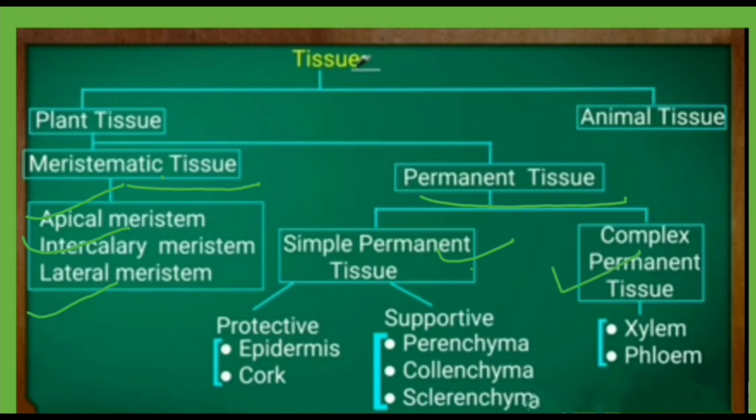Simple permanent are of 2 types: protective and supportive. For protective, we have epidermis and the cork cells, and for supportive, we have parenchyma, collenchyma, and sclerenchyma. And complex permanent tissue in plants constitutes xylem and phloem.